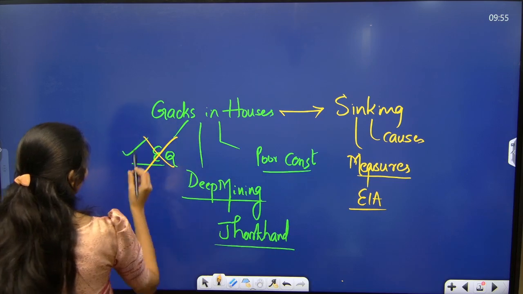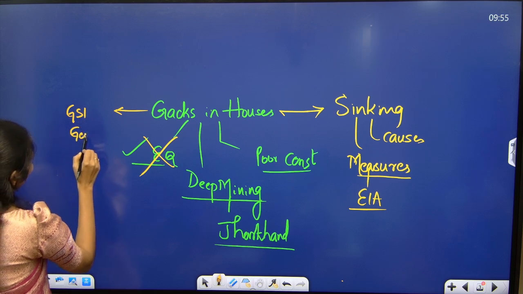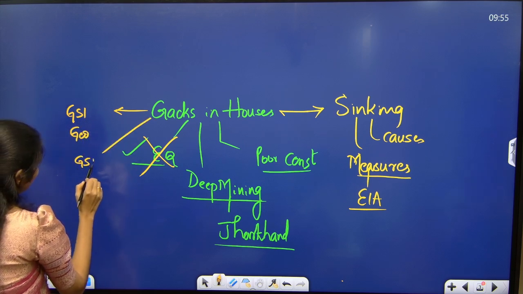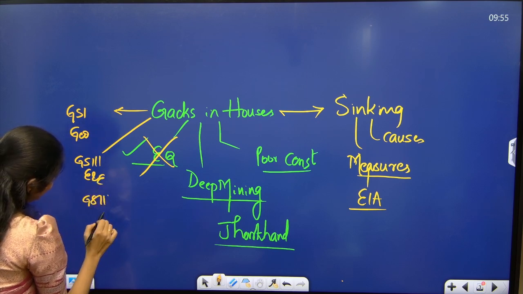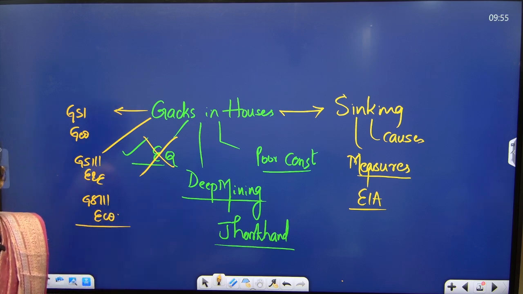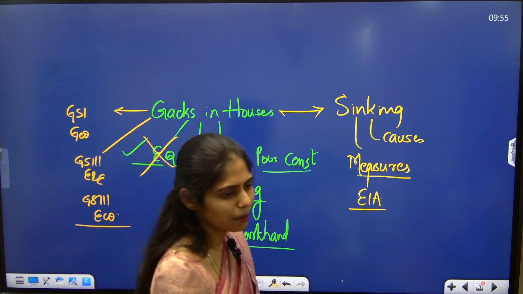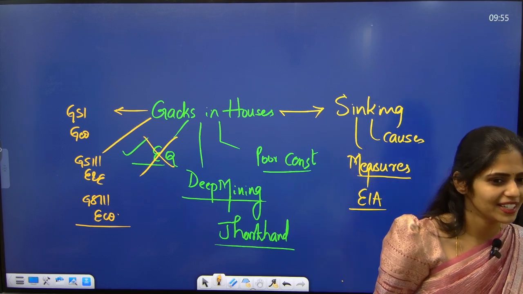Okay, let us see. From which subject is it important, guys? From GS paper 1 under geography, from GS paper 3 under environment and ecology, and from GS paper 3 under economy. So how is it related to economy? Tell me. Mining comes under which sector?